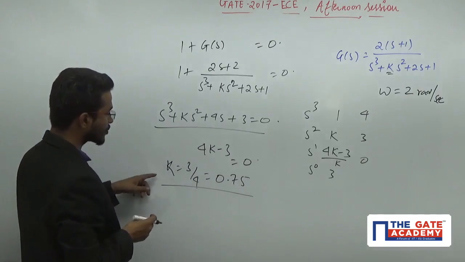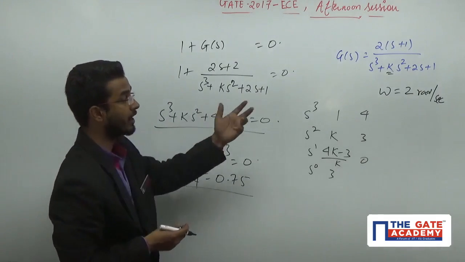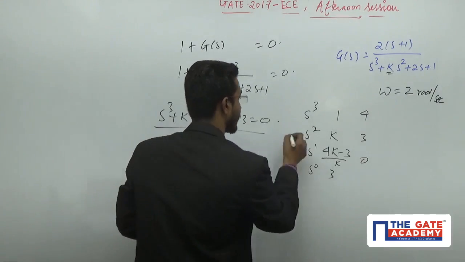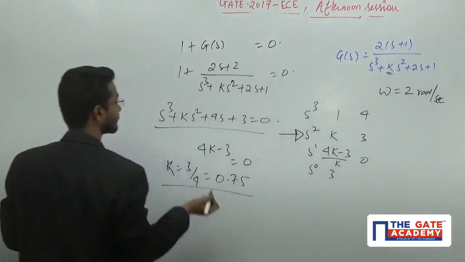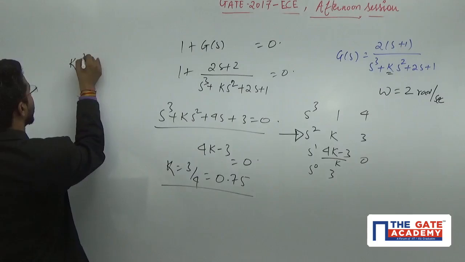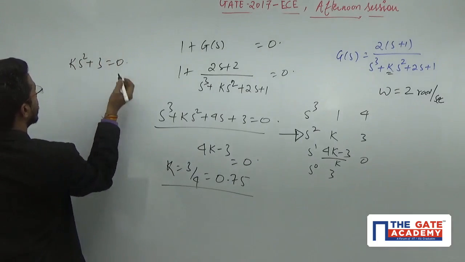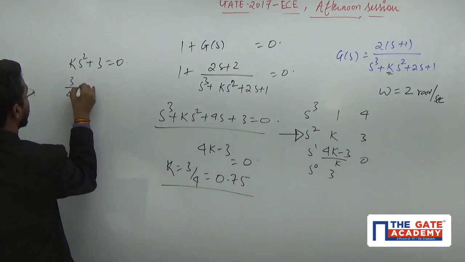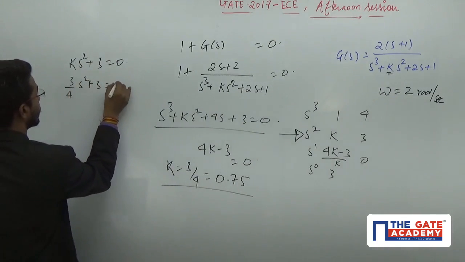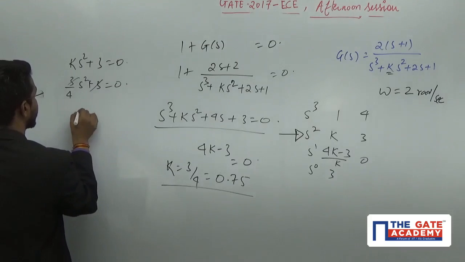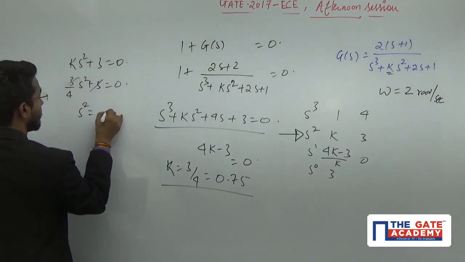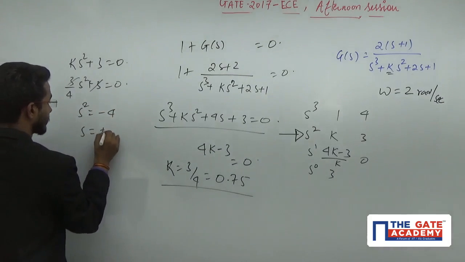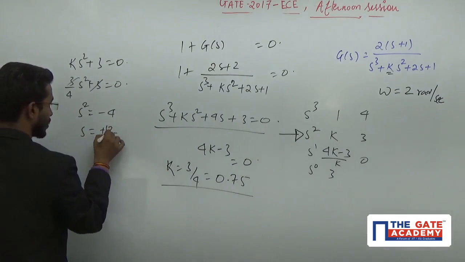Now, if you want to cross-check whether for this K you are getting 2 radian per second or not, just frame the auxiliary equation from here. That means Ks square plus 3 equals 0. Put the value of K, 3 by 4, s square plus 3 equals 0. 3 will go out. That means s square will be minus 4, s will be plus or minus j2.